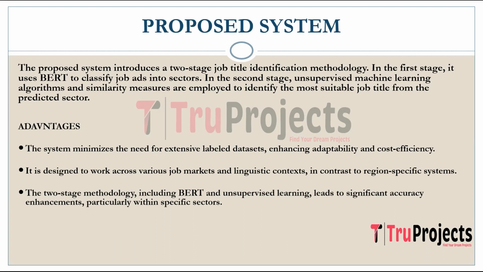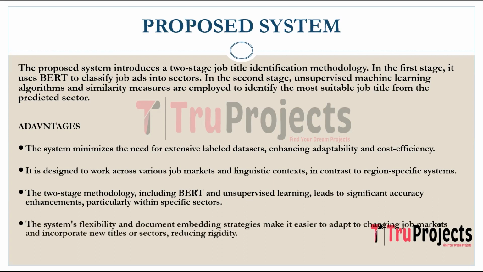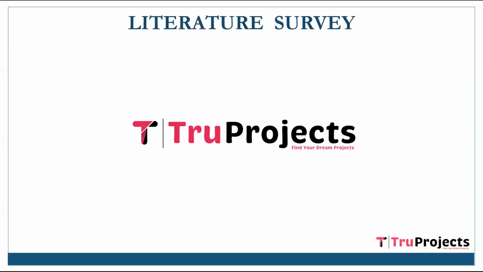The two-stage methodology incorporating BERT and unsupervised machine learning has demonstrated significant improvements in job title identification accuracy, especially within specific sectors. The proposed system's flexibility and document embedding strategies such as weighting and noise removal allow for easier adaptation to evolving job markets and the incorporation of new job titles or sectors, reducing the system's rigidity.